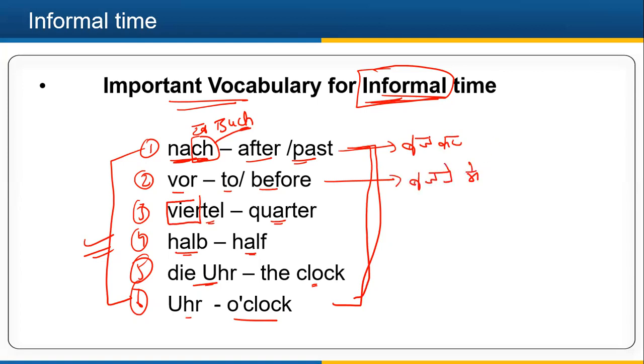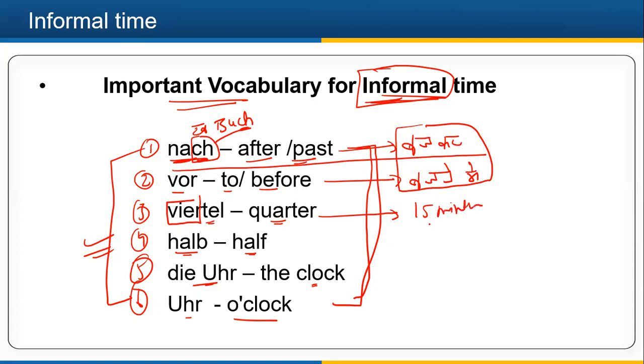So it will help you to understand. If you know Hindi, then these two words are important for you, right? And Viertel is quarter, which means 15 minutes, and halb is half, that means 30 minutes. We will be using them at this time, right?